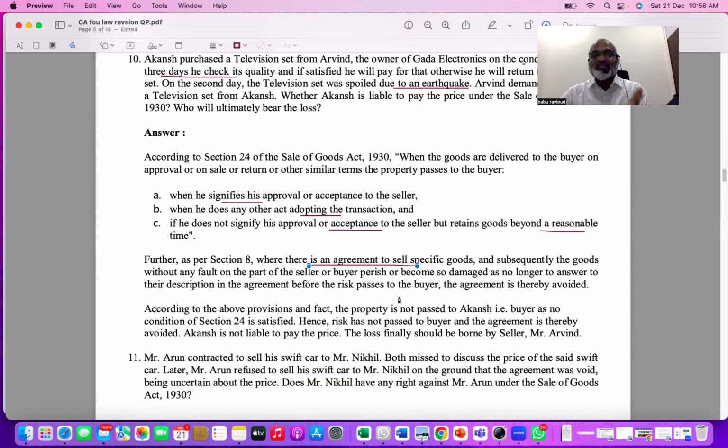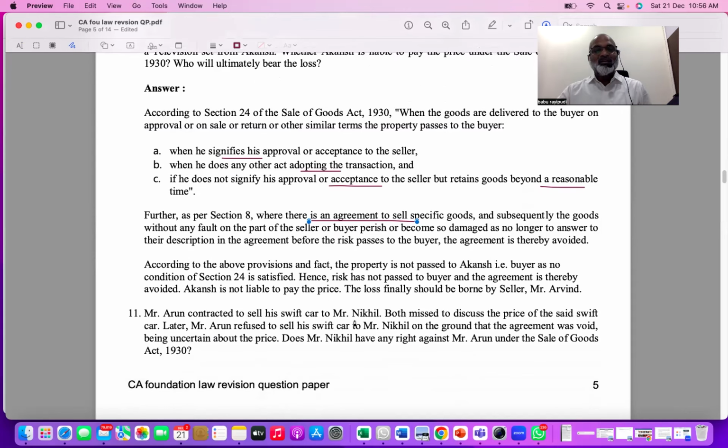Understood. So in this case, if before the sale something happens without the fault of both the buyer and seller, because of which the goods are spoiled or destroyed without the knowledge of both parties, then it becomes void. Got it? So according to the above provisions, the property has not passed to Akansh. No condition is satisfied by the buyer. So the risk has not passed to the buyer and the agreement is thereby avoided. Akansh is not liable to pay the price because the loss has occurred due to unexpected situations without the control of both the parties.